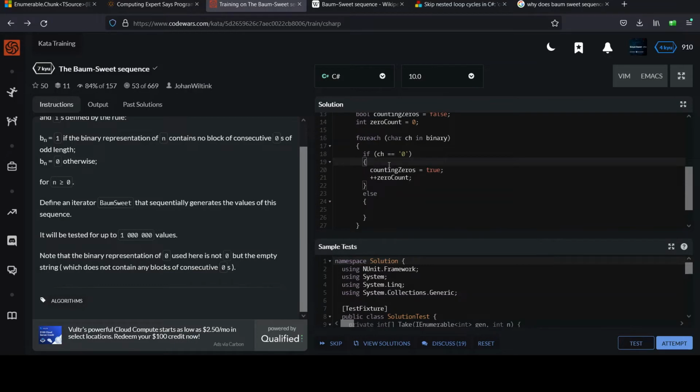So yeah, you keep hitting a string of consecutive zeros, and then assuming you don't hit the end of the string, because once we hit the end of the string, we fall out of this for each loop, you encounter a 1, let's say. So what do you do? Well, clearly we are not counting zeros anymore. We should stop counting zeros, right? Because they have to be consecutive. We may encounter another batch of zeros, in which case this whole process will start anew. We'll hit another 0 after our 1, and then this whole thing will start up again. But once you hit the 1, we have to say this section we were counting is complete now. We can analyze it. So I'm going to set it back to false in this case.